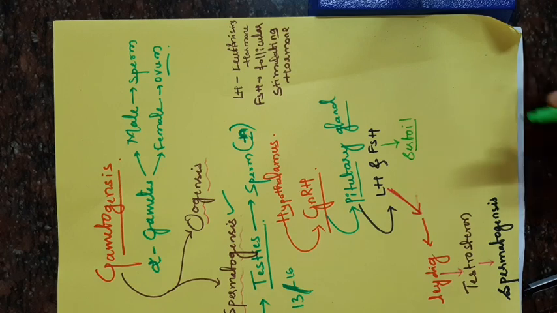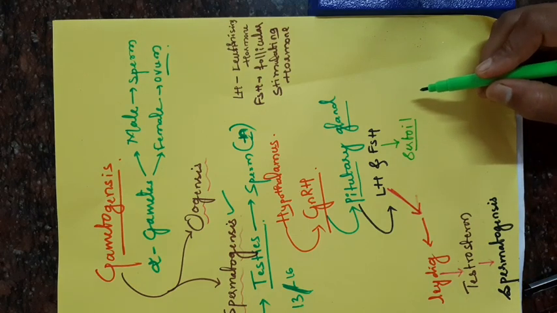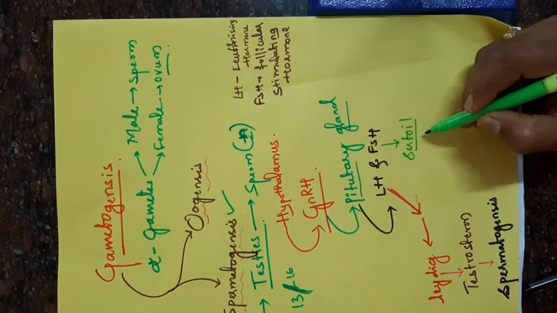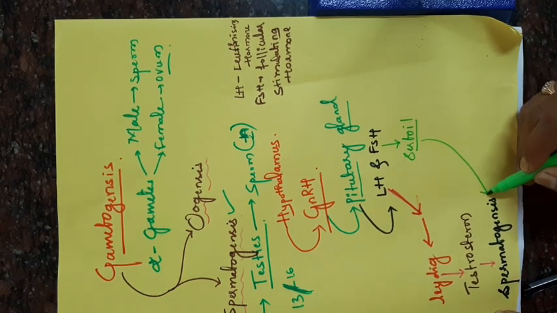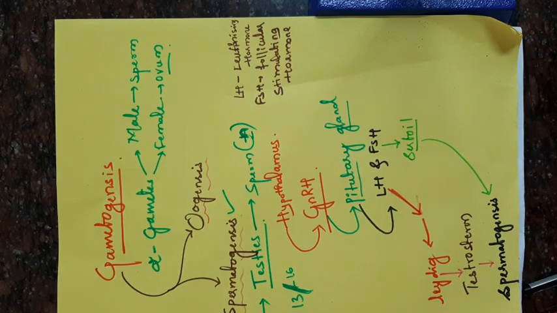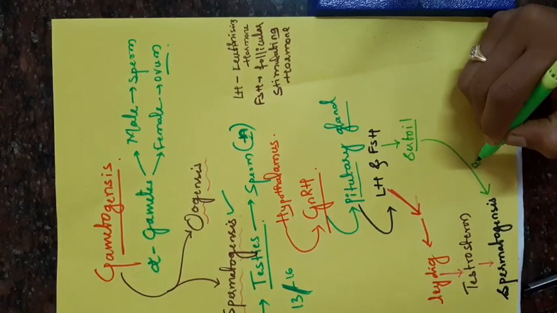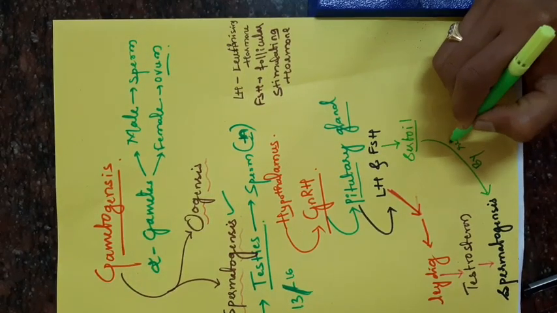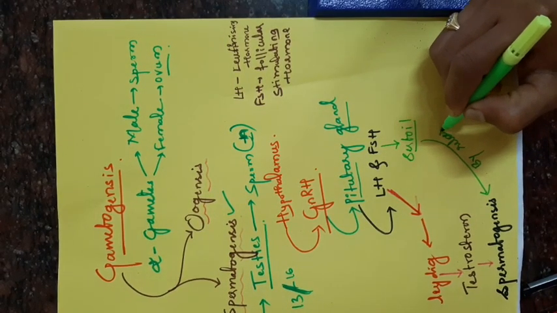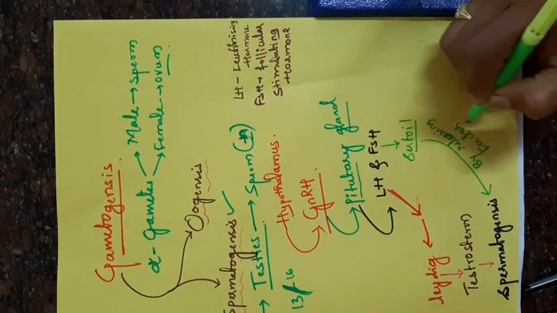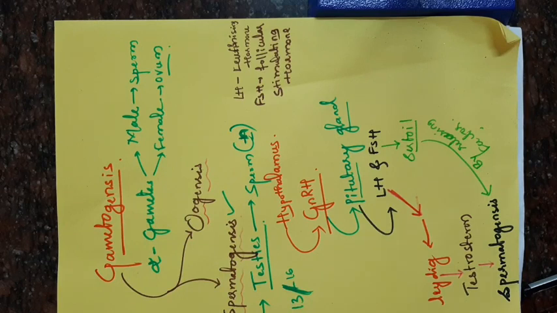Okay. Then the Sertoli cells secrete some factors which help in the process of spermatogenesis. Indirectly, it also helps in spermatogenesis by releasing factors. Those factors are necessary for the spermatogenesis. Okay. Remember this sequence.